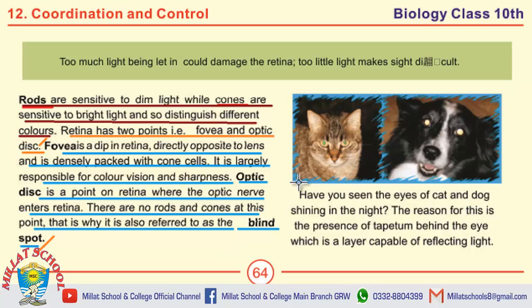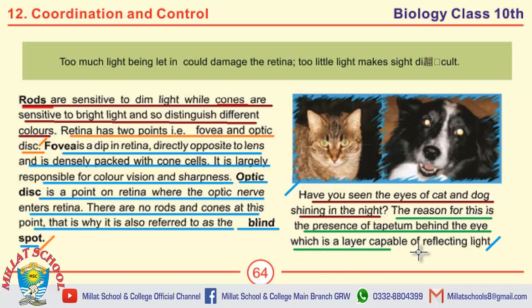This side block contains a very important short question, that is why the eyes of cat and dog shine in the night. Answer of this question is the reason for this is the presence of tapetum behind the eye, which is a layer capable of reflecting light.